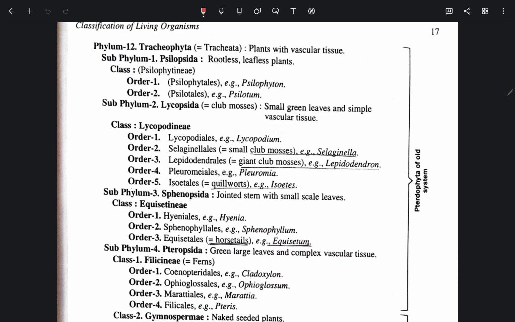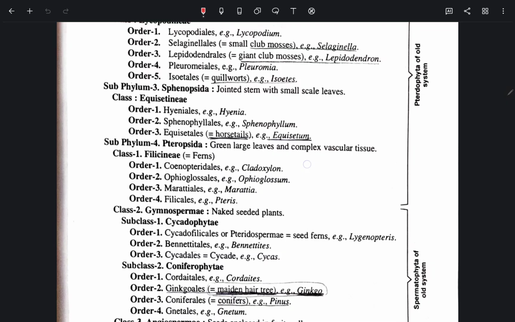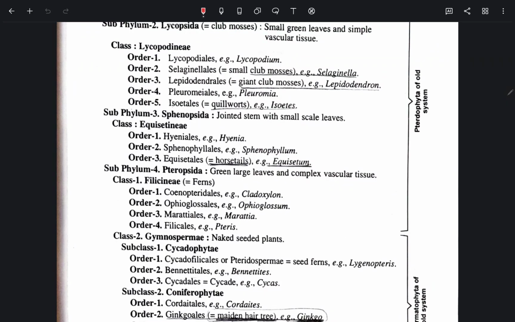Subphylum Sphenopsida, jointed stem with small scale leaves. Subphylum 4, Pteropsida.